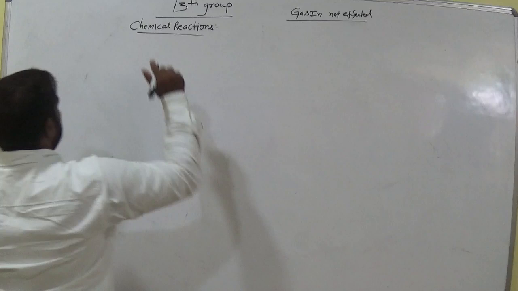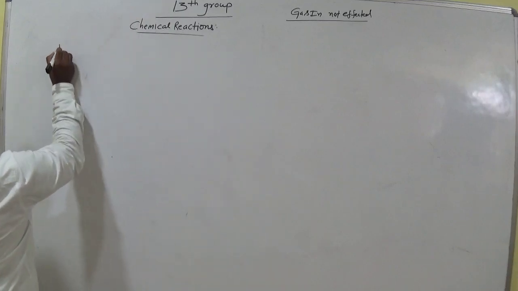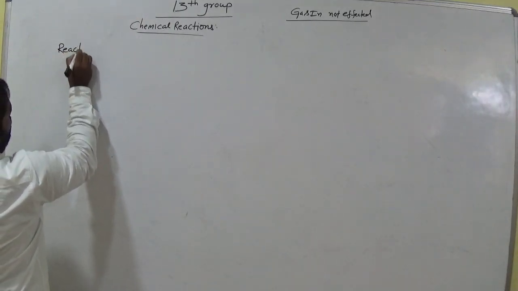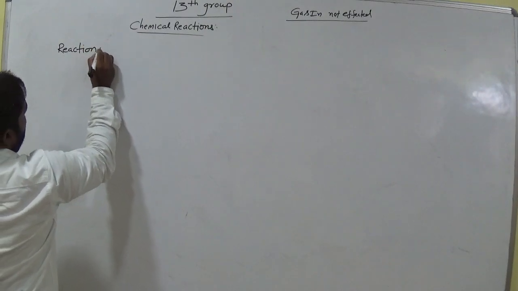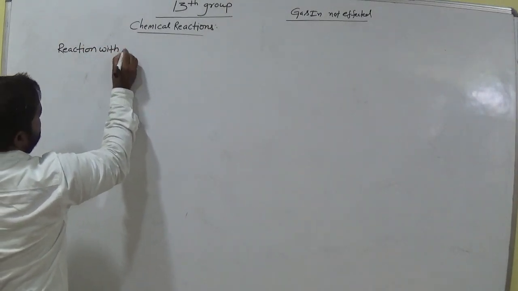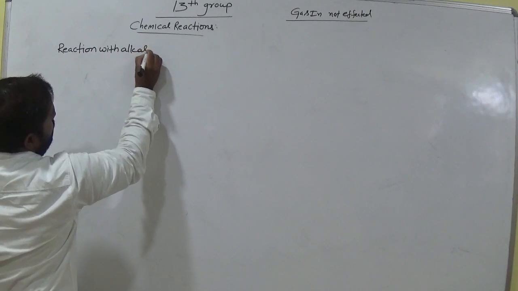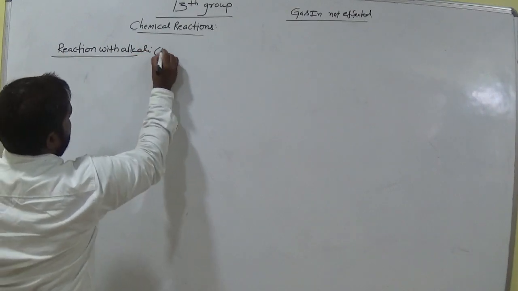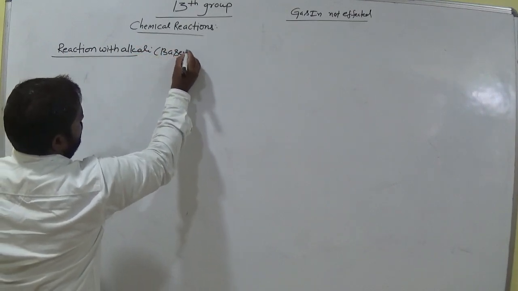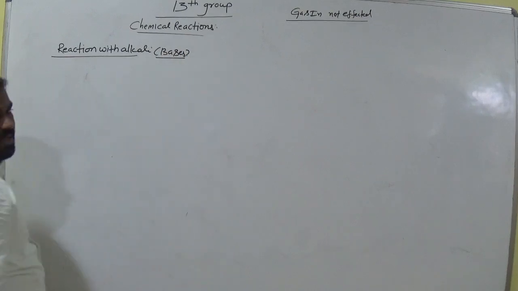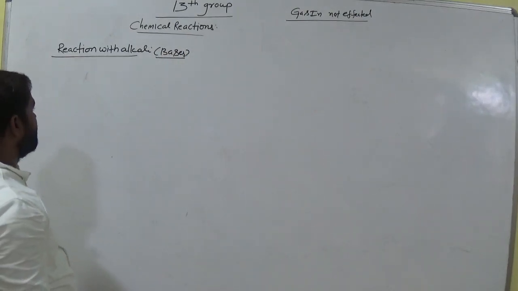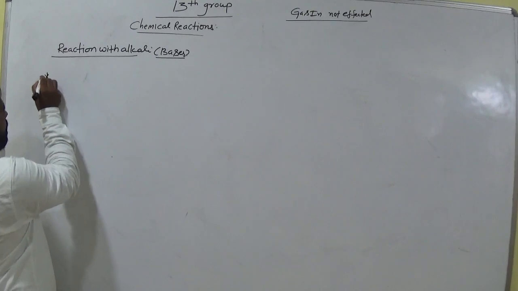Then go for reaction with alkali. Alkali means bases, bases like NaOH.